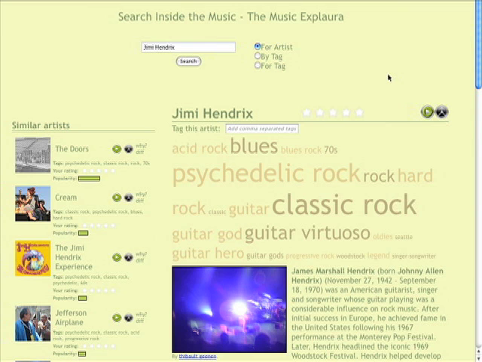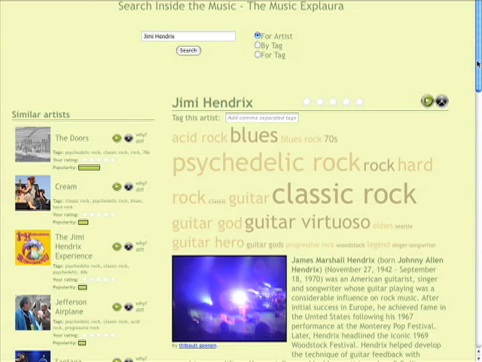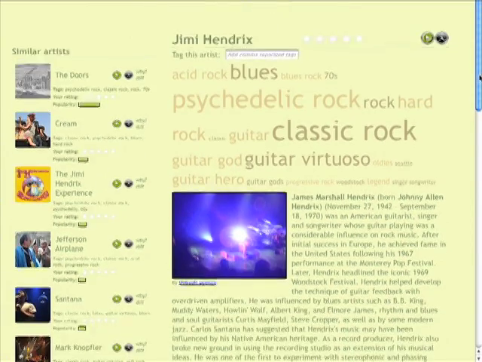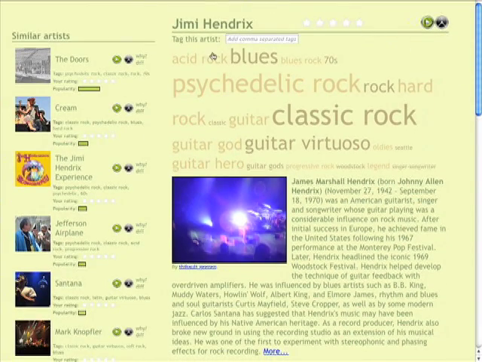Now, context is important when looking for new music. The more information you can find out about an artist, the better your chances are for making a good decision about whether or not you like the artist. The Music Explorer has collected lots of information about Jimi Hendrix from all over the web and presents it all in this one page. So for instance, here you can see the tag cloud for Jimi Hendrix.